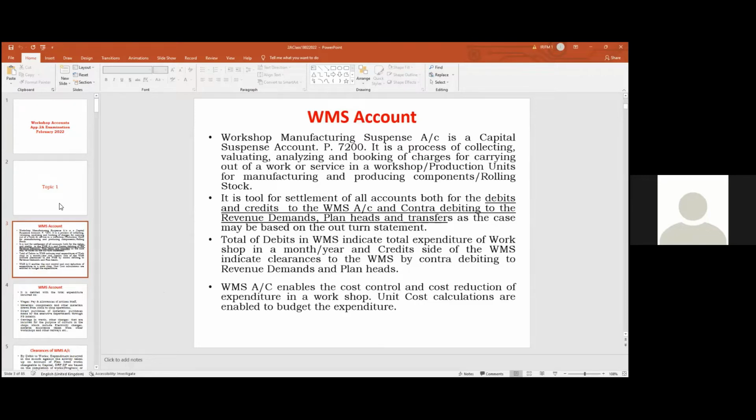But at the end of the session, I have given you multiple choice questions with the answers highlighted in red ink. So you can refer to those multiple choice questions, and one-word answer questions also. So the first topic is the workshop manufacturing suspense account.